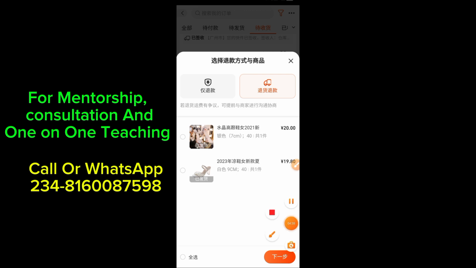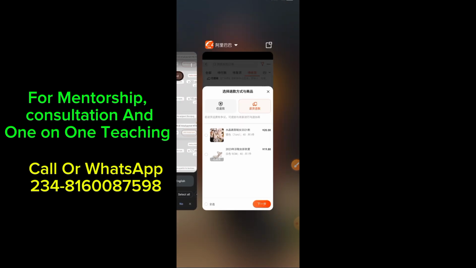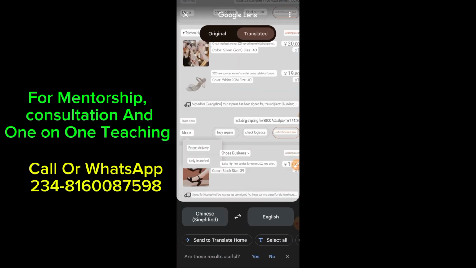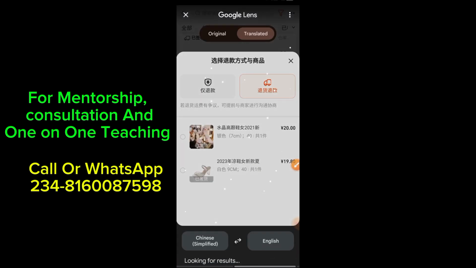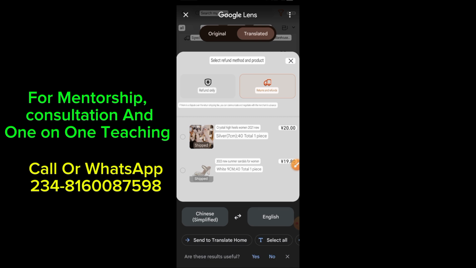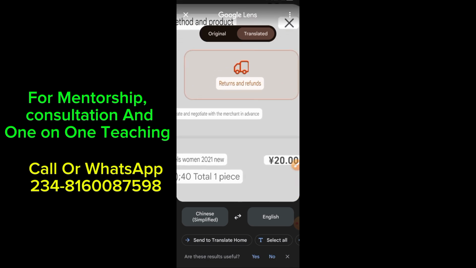So here we have two types of refunds, so I'm still going to be sharing with you again. Let me just screenshot this page, go to my Google Translator to translate this page for me, and show you what I mean by this type of refund here. So now this is the first one. We have return and refund.